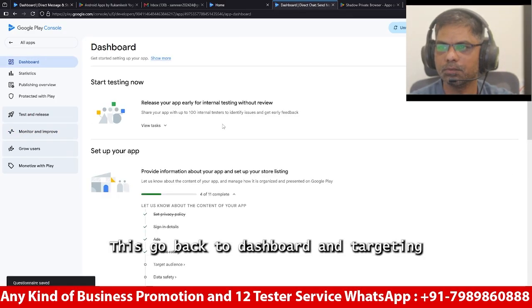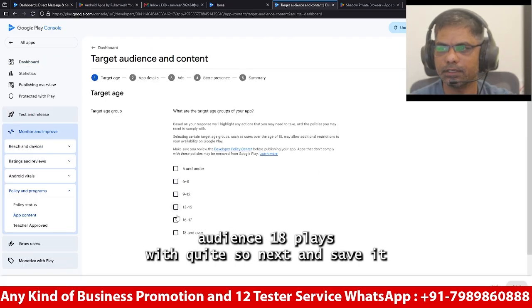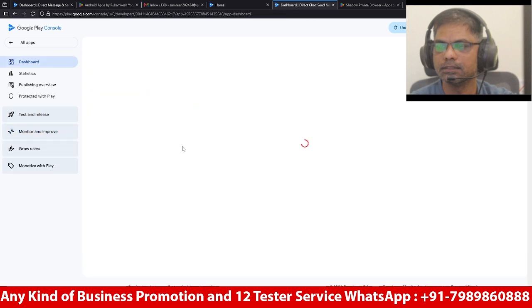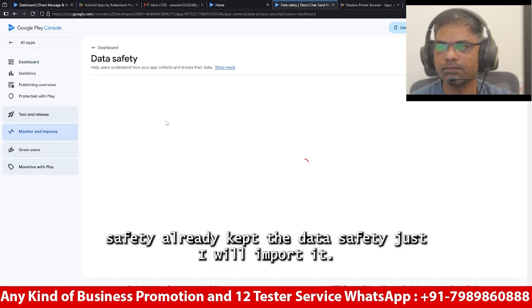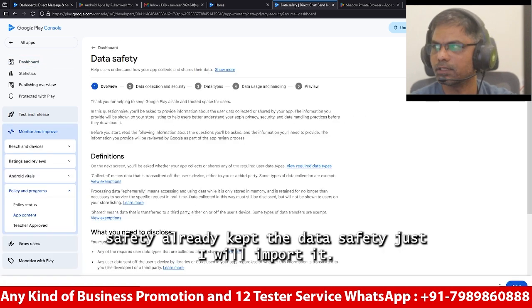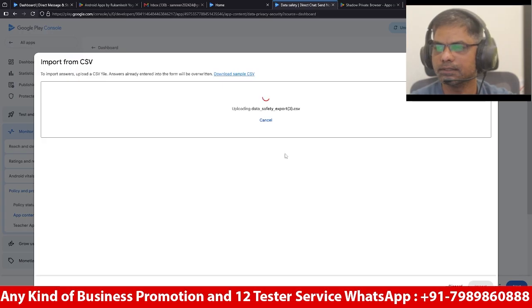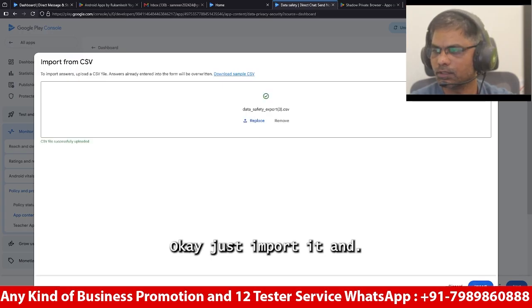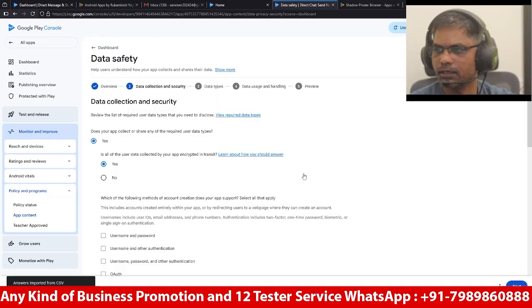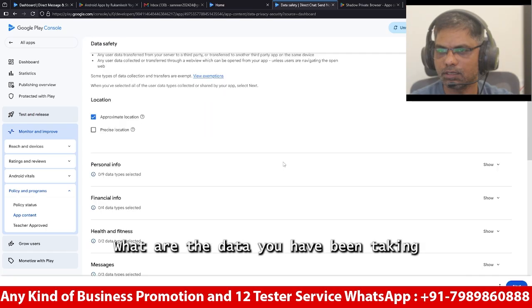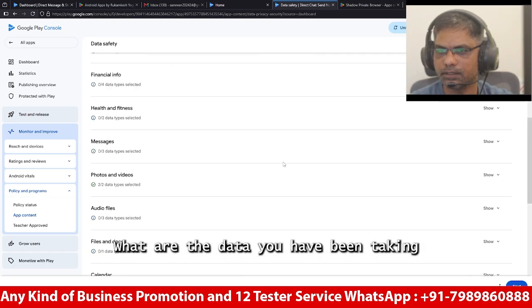Go back to the dashboard and target audience: we require 18 plus, so next and save it. Go back to data safety. I already kept the data safety, so I will just import it. So no need to waste my time on this. Okay, import it, click next and see what data you have been collecting.